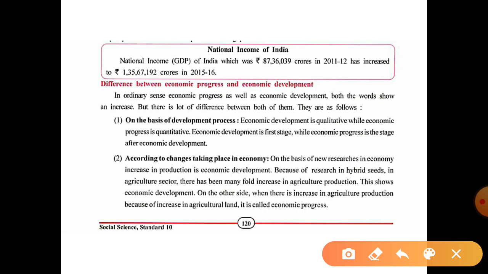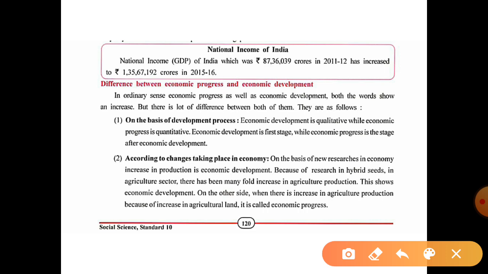Next, we will see the difference between economic progress and economic development. What is economic development and what is economic progress? We have to understand the meaning of progress and the meaning of development. In the ordinary sense, both words show an increase.